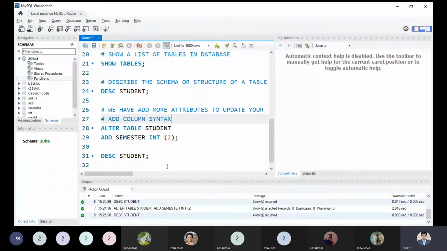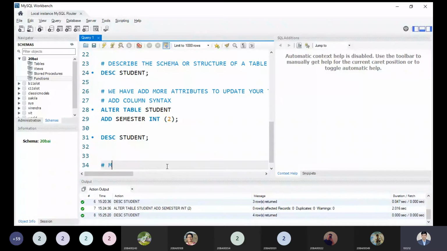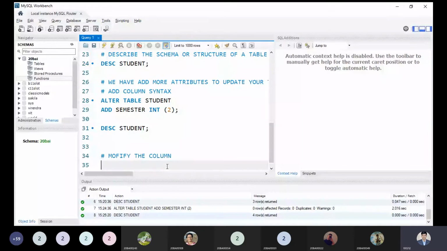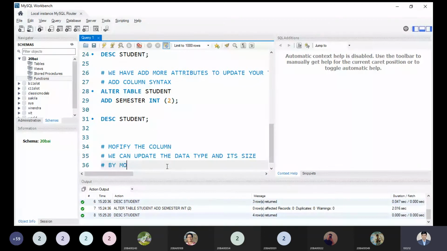But what is our next point you have to understand? That is modify the column. How to modify the column? What is the meaning of modify the column? Modify the column means we can update the data type and its size by modifying the column.